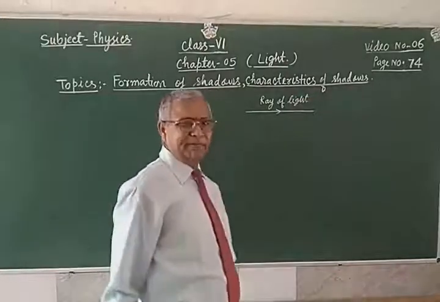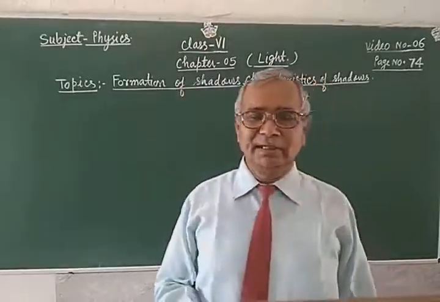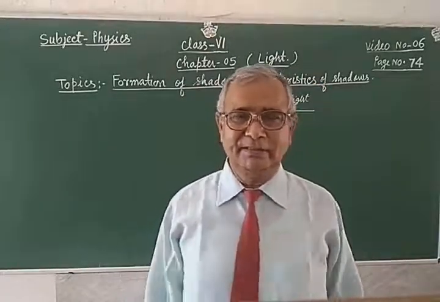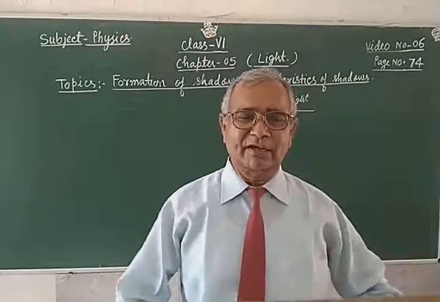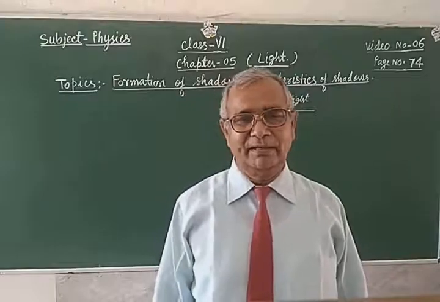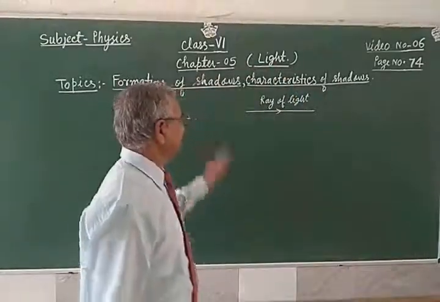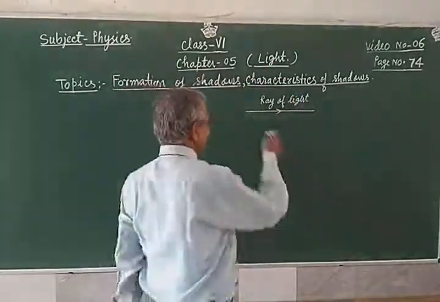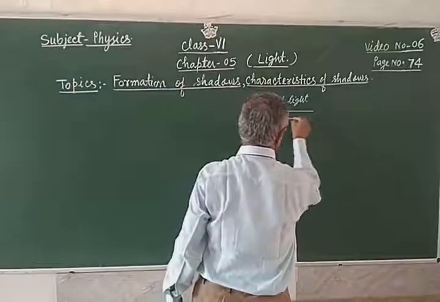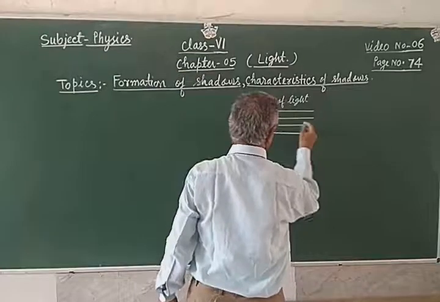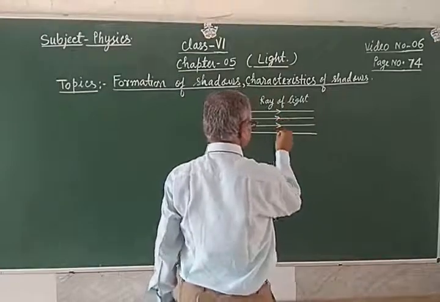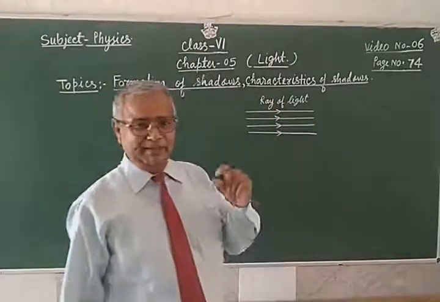It is very difficult to find out a single ray of light. Mostly a bunch of rays of light are available, and whenever these rays of light are parallel to each other, parallel means they are at equal gapping.